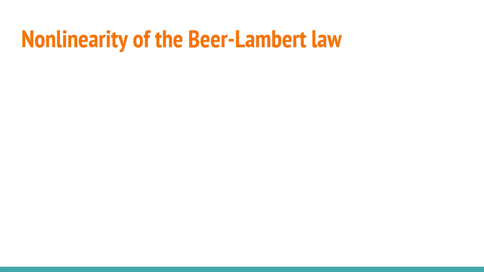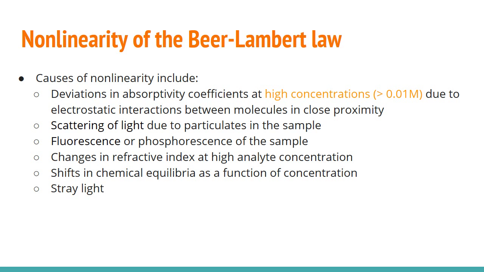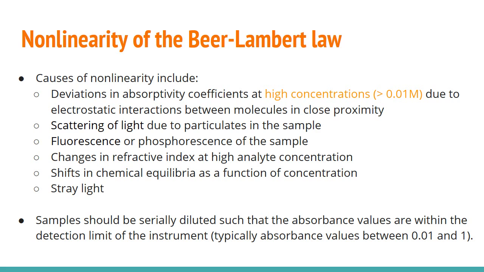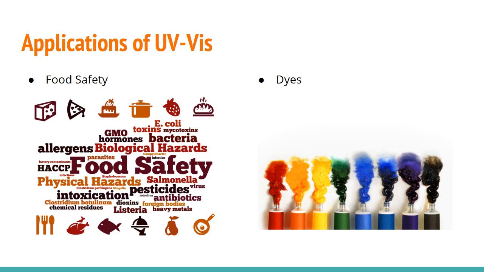However, the relationship between absorbance and the concentration of the sample may not be linear. These are some of our reasons as to why there is no linearity. The most important point to take note is that samples should be diluted, because at high concentration, solute molecules can cause different charge distribution on their neighboring species in the solution. Since UV visible absorption is an electronic phenomenon, high concentration would possibly result in a shift in the absorption wavelength of the analyte. So, how is UV-vis applied in the real world?